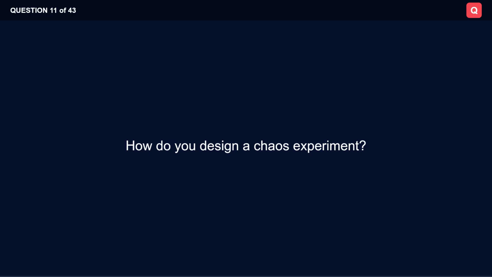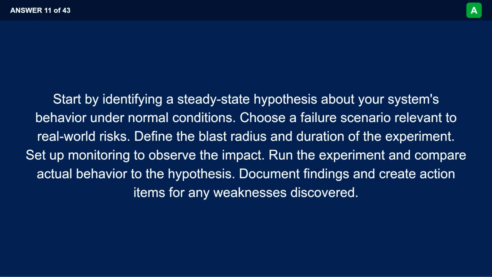How do you design a chaos experiment? Start by identifying a steady-state hypothesis about your system's behavior under normal conditions. Choose a failure scenario relevant to real-world risks. Define the blast radius and duration of the experiment. Set up monitoring to observe the impact. Run the experiment and compare actual behavior to the hypothesis. Document findings and create action items for any weaknesses discovered.